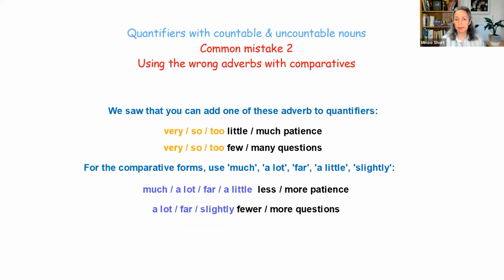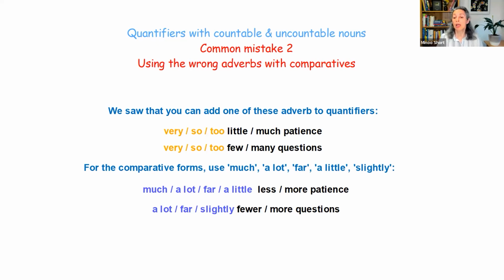The other one is not as bad, but I thought I'd mention it because I hear sometimes you make this mistake, or some of the students make this mistake, and that's using the wrong adverb with the comparatives. So we've just seen that with little, few, and also much, many, the actual quantifiers, we can add the adverbs very, so, and too, but don't add these to the comparative form. So don't say very less. That sounds really strange. So if you want to quantify those comparatives, which you can do, then you need to use different words. So I've listed them here for you.